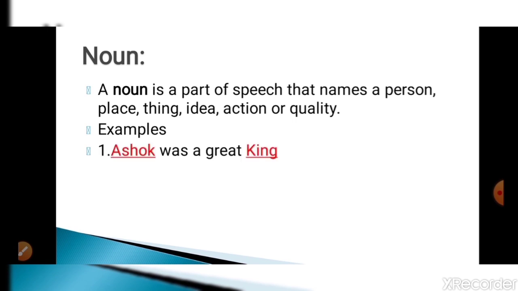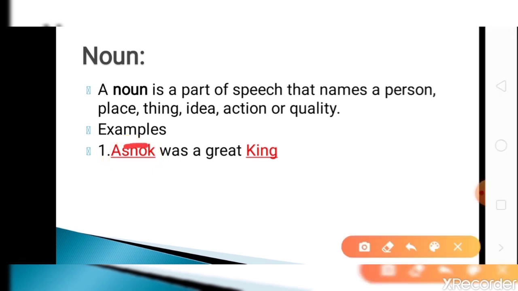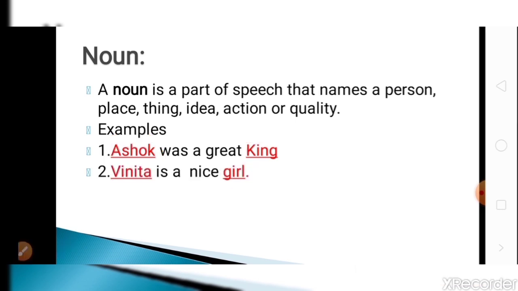So the first example is Ashok was a great king. Here you can find Ashok is the name of a person and king is the name of a position. In the second sentence, Vinita is a nice girl.